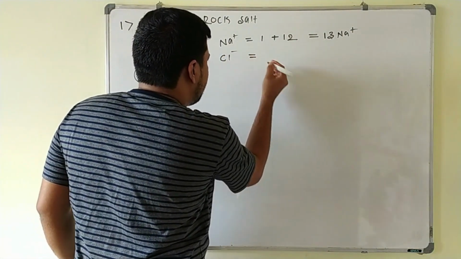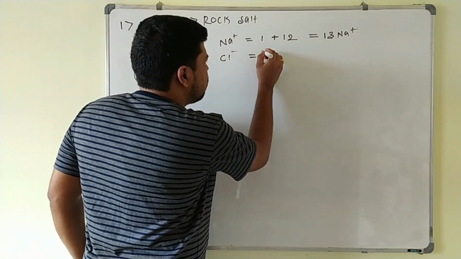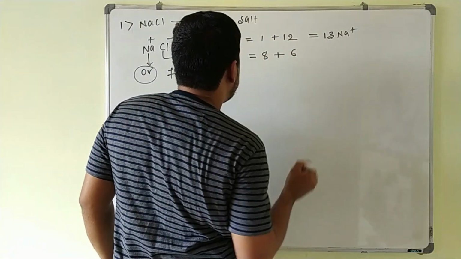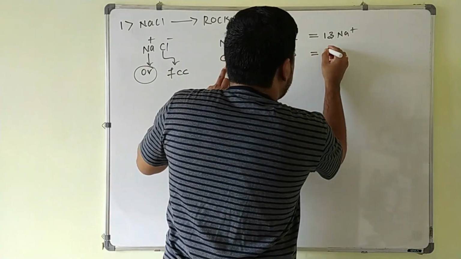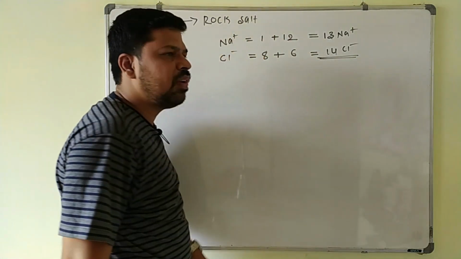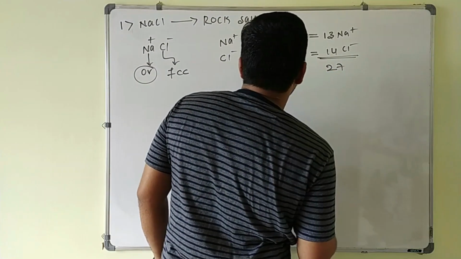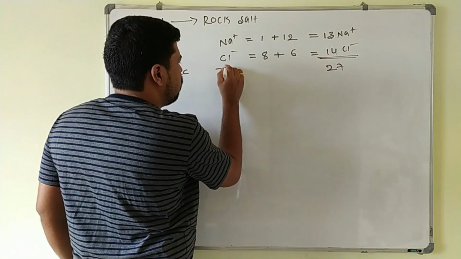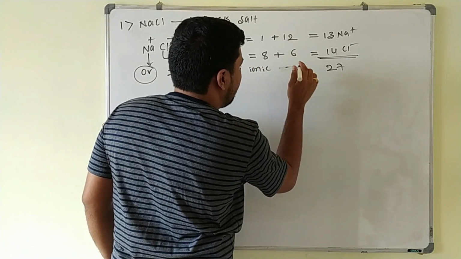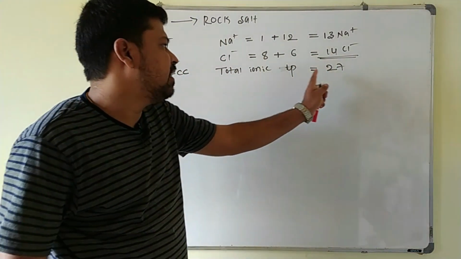It occupies FCC points. What are the FCC points here? Corner as well as face centered particles. Corner position is 8 corner positions and 6 face center positions. Total how many Cl- ions are there here? 14 Cl- ions are there. So the total number of ionic lattice points, they will ask from the entrance point of view. The total number of ionic lattice points is 27. Total number of ionic lattice points in NaCl is 27.